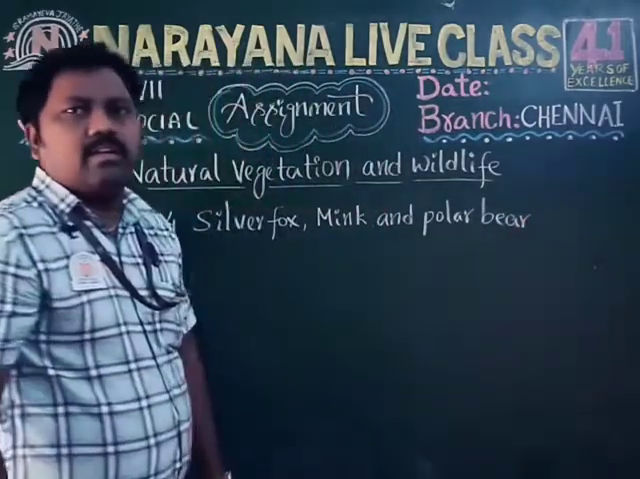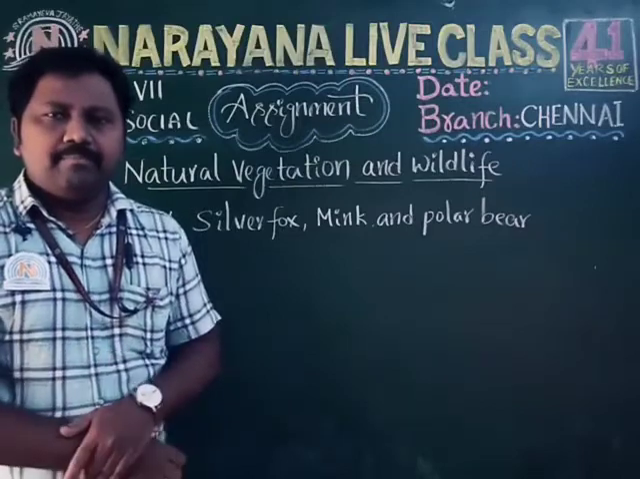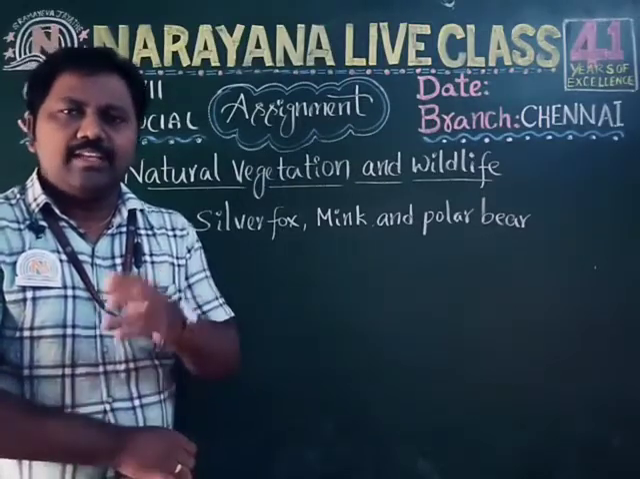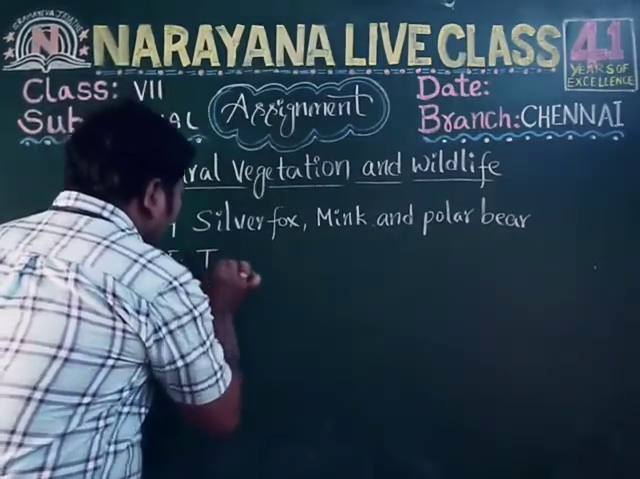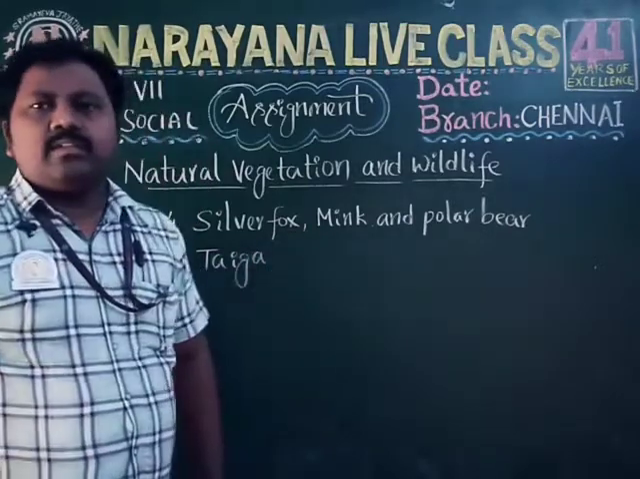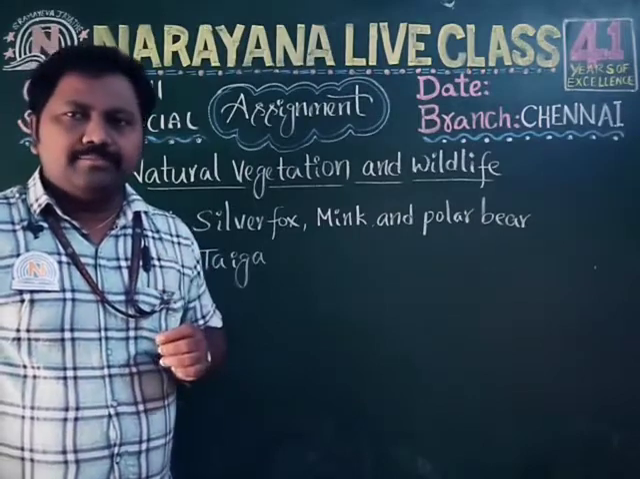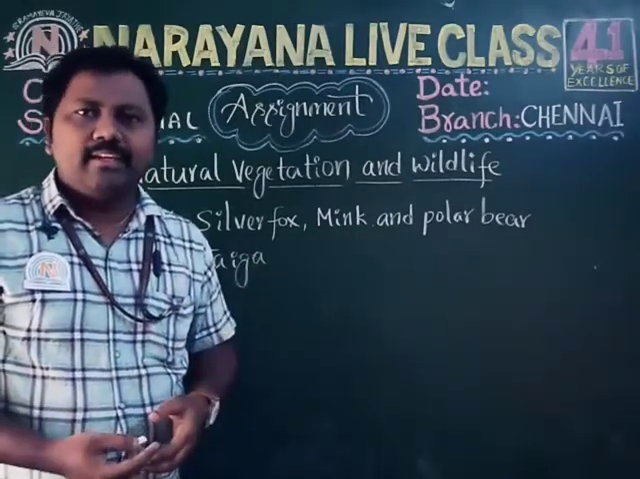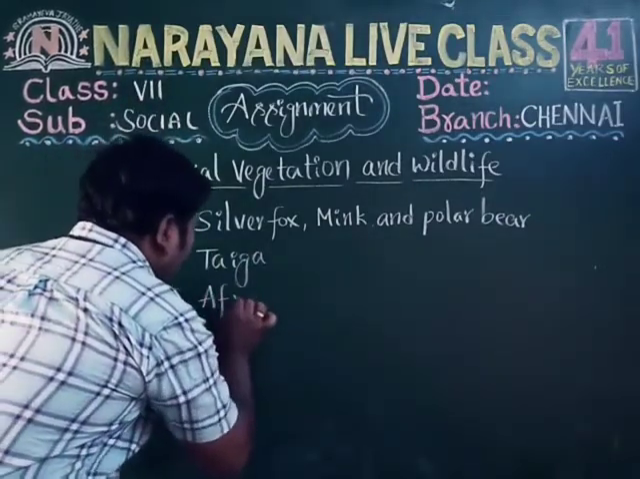Now let's take fifth question. By which name is coniferous forest also known? So the answer is taiga. The fifth question answer is taiga. Next, let's take sixth question children. Where do you find savanna grasslands? So the answer is African continent. So sixth question answer is in Africa.